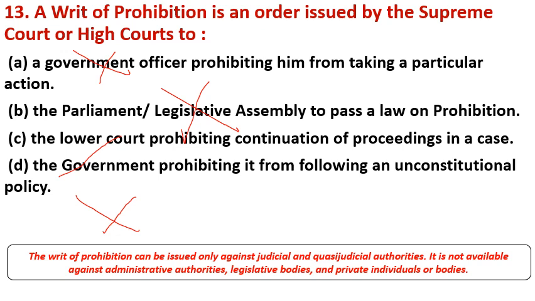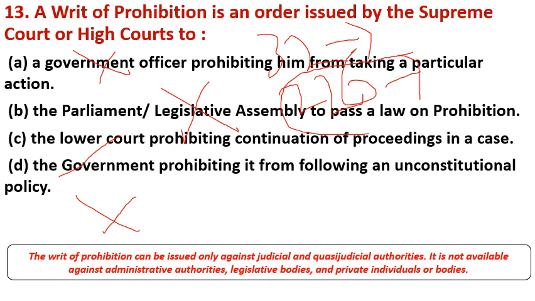The concept of writ is taken from England. There are 5 types of writs. Under Article 32, Supreme Court issues writs only for the protection of fundamental rights. Under Article 226, High Court issues writs for the protection of fundamental rights as well as the other rights. So the writ jurisdiction of High Court is wider than that of the Supreme Court.